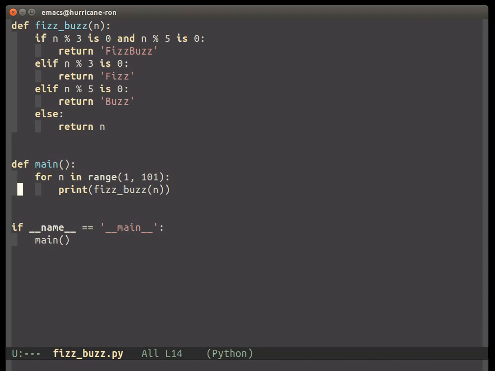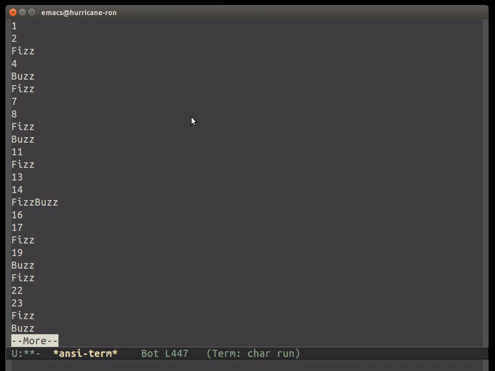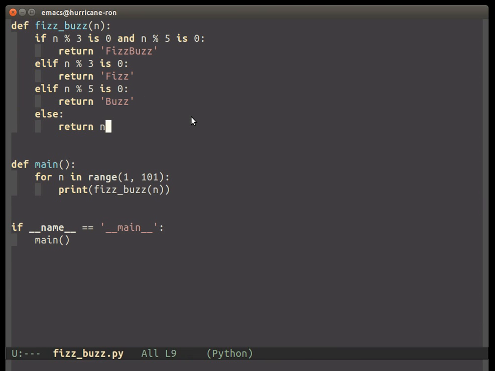So this is going to call FizzBuzz with whatever n, and FizzBuzz is going to return either Fizz, Buzz, FizzBuzz, or just n. Let's make sure we didn't break anything. So if I run that, beautiful. 1, 2, fizz, 4, buzz, fizz, 7, 8, fizz, buzz, 11, fizz, and FizzBuzz. Good. Okay, and I did promise that we would write a test, so why don't we do that?